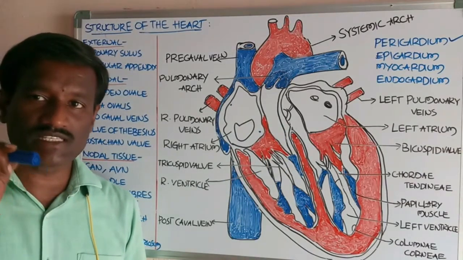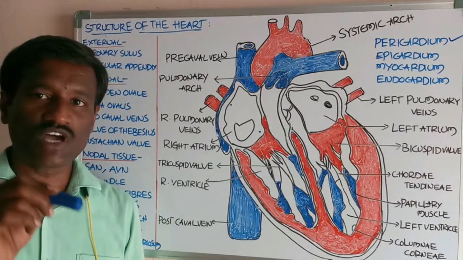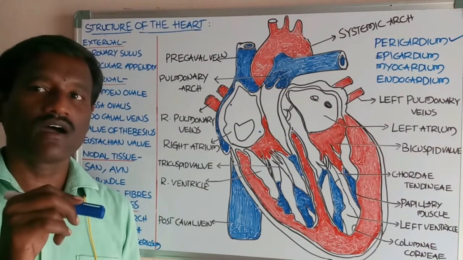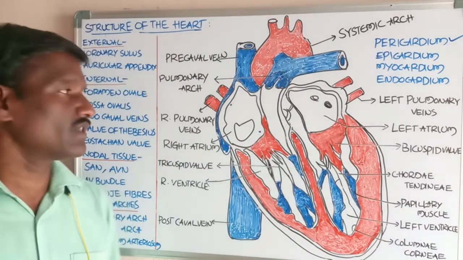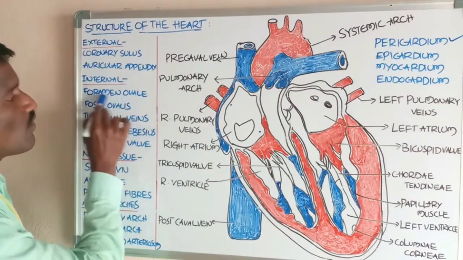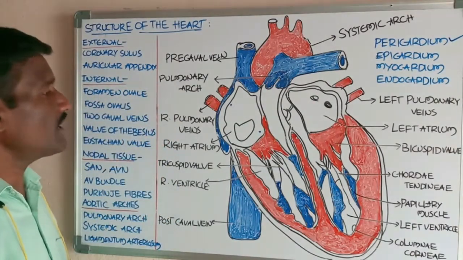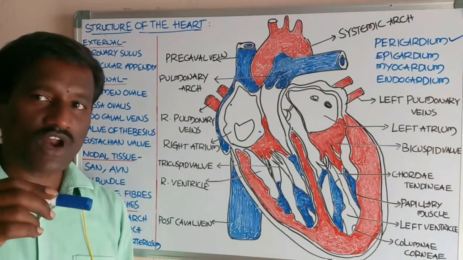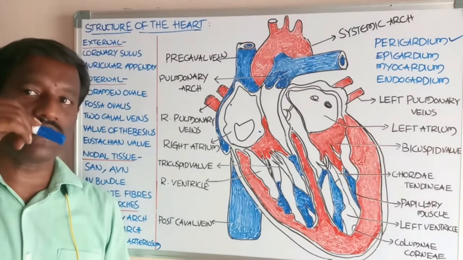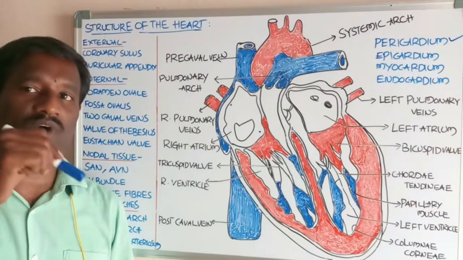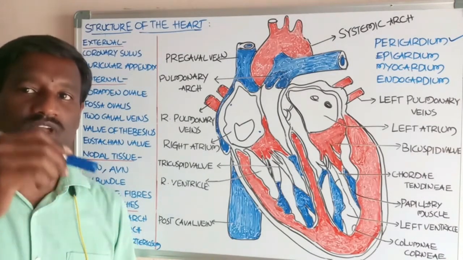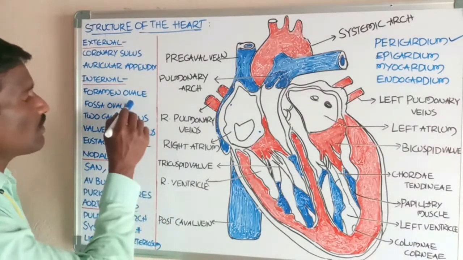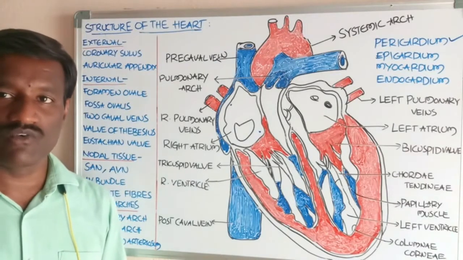This septum shows an aperture, a pore, at the embryonic stage, called the foramen ovale. The foramen ovale completely closes at the time of birth when the lungs become functional, and it is then called the fossa ovalis.